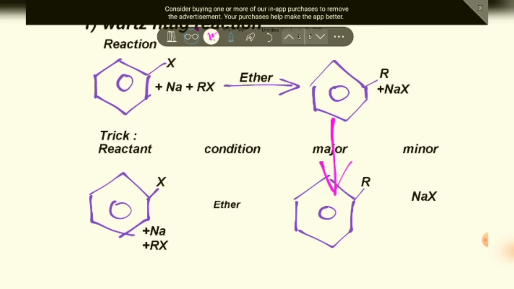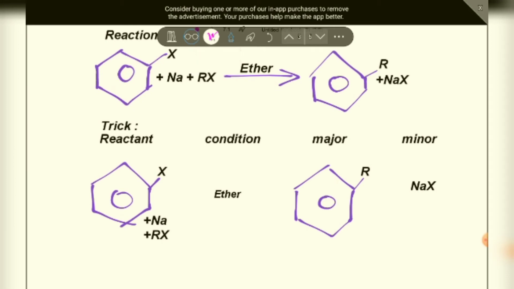This is the major product of the Wurtz-Fittig reaction, which is also called a coupling reaction. So this is the minor product, and these ones are the major products. Whenever you see this table, you should make a paper which contains at least 6 to 7 reactions written in a table and paste it on your wall. So you'll see it every day. Whatever you see, you memorize.